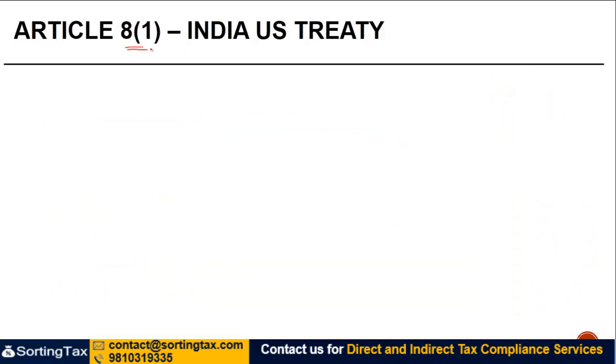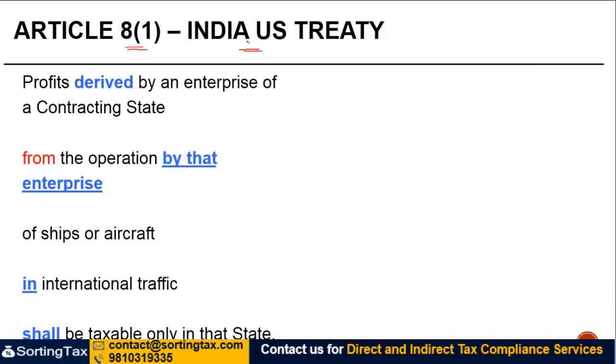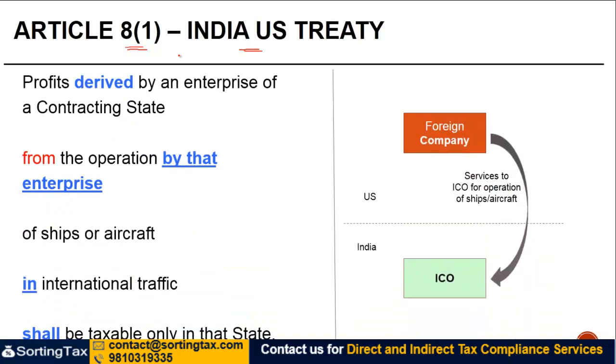Let us now look at Article 8.1 of the India-USA Treaty. What it reads is that profits derived by an enterprise of a contracting state. So let's say we are talking about US here.